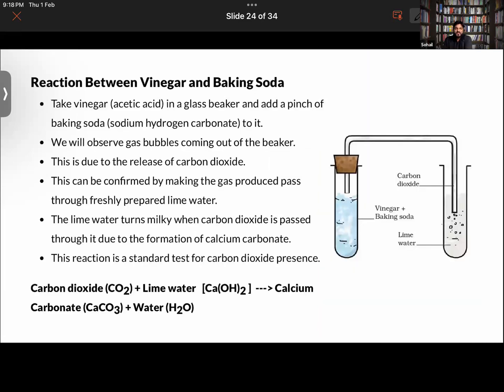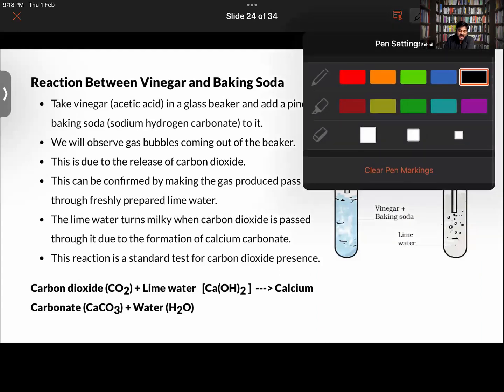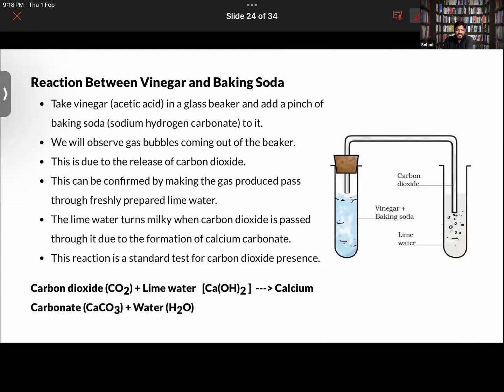Now we have the example of the reaction between acetic acid and baking soda also. Acetic acid, that is vinegar. You have taken some vinegar and baking soda, and you will add them. Normally when you add them, bubbles will start to form in it. Those bubbles are actually carbon dioxide gas.